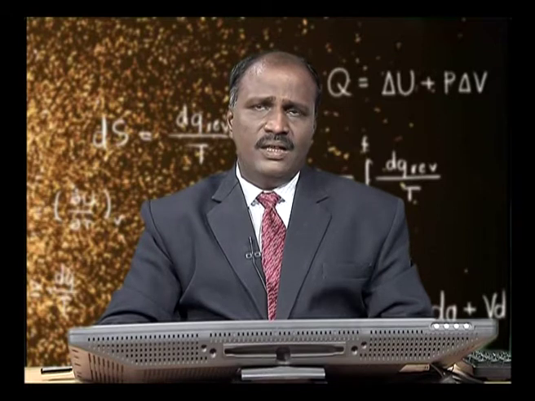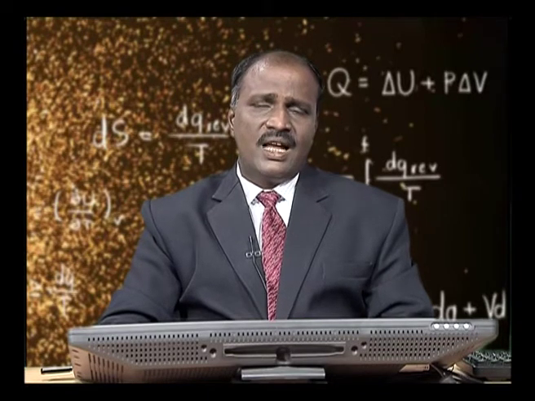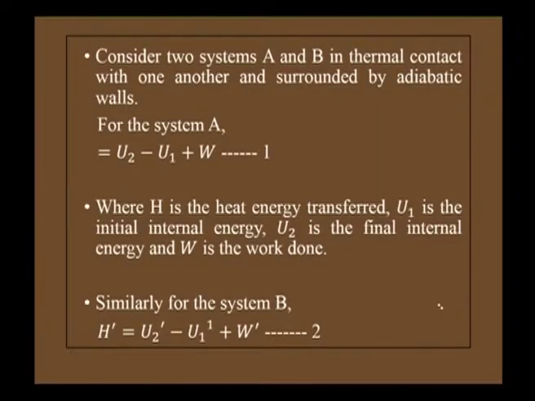Let us consider systems A and B which are in thermal contact with one another and surrounded by adiabatic walls. Let us calculate the heat energy for the system A. For the system A, the heat energy is denoted by the symbol capital H. The capital H is nothing but the difference of the final and initial internal energies plus the work done.